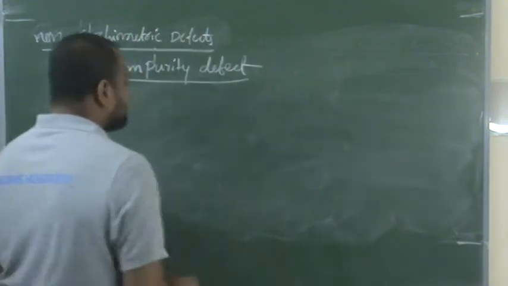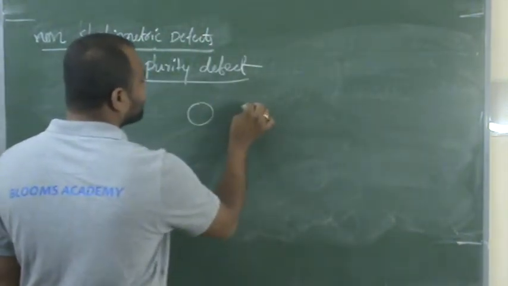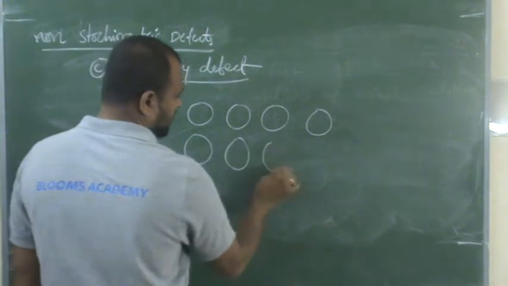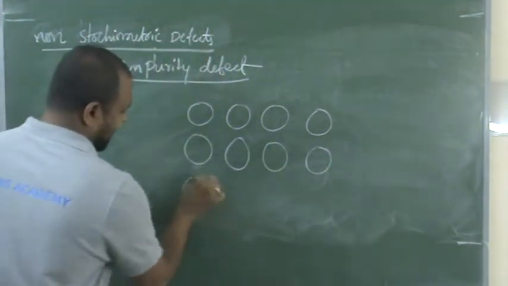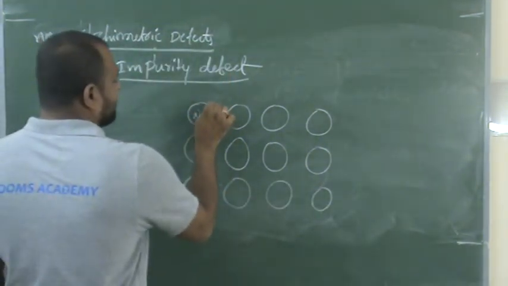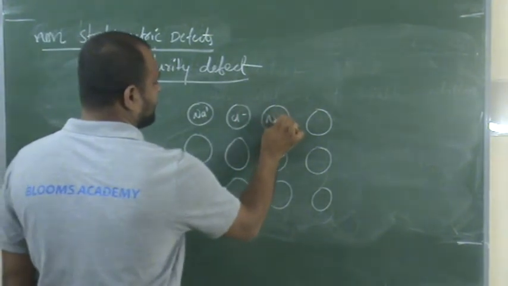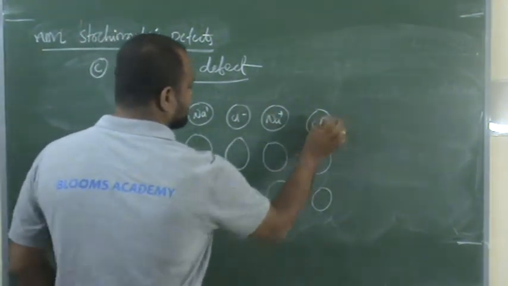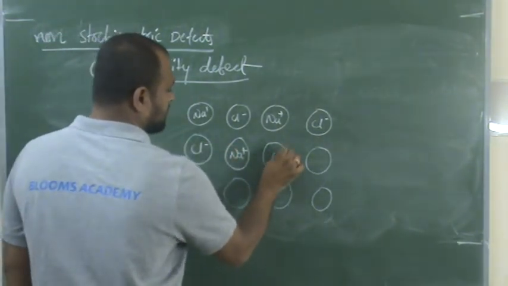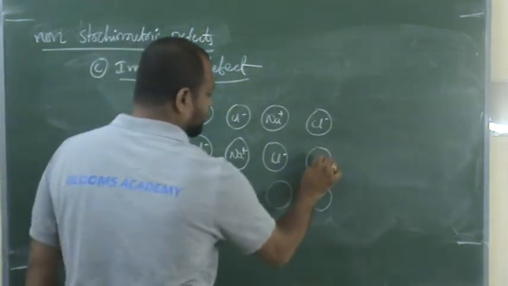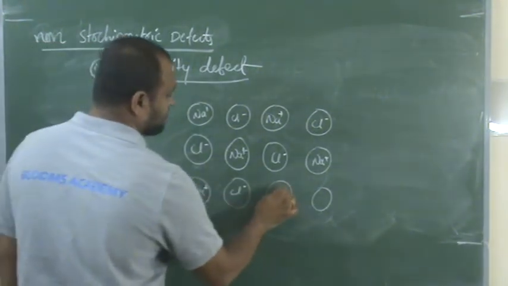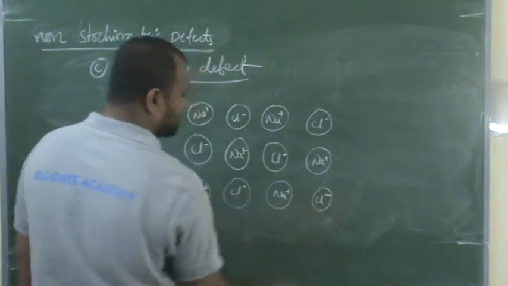For example, take molten NaCl. Na plus Cl minus, Na plus Cl minus, and so on.